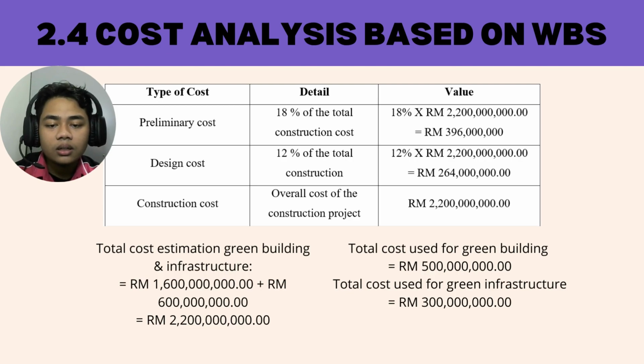For construction cost, it states the overall cost for our construction project, so we will have 2.2 billion. For an additional statement, the total cost estimate for our building and infrastructure is 2.2 billion. And as you can see in the bottom right of this slide, it states that the total cost used for green building is 500 million, and the total cost used for green infrastructure is 300 million. This cost we already include in the total cost estimation.